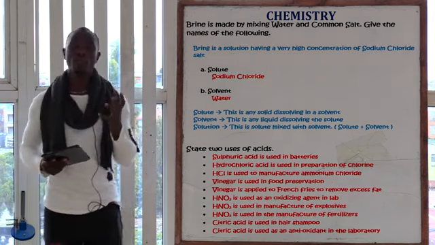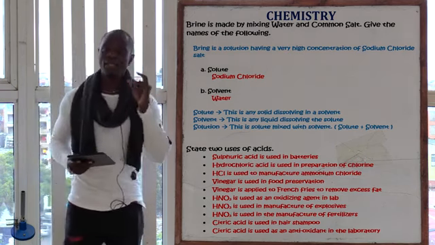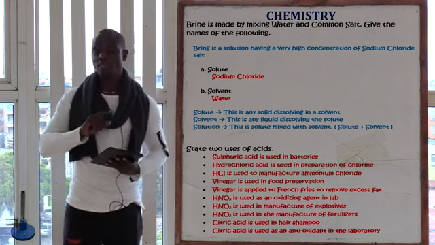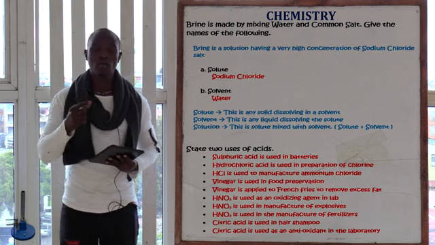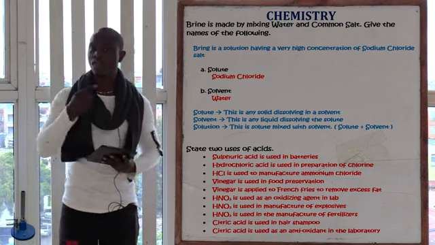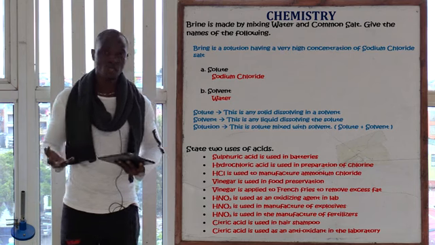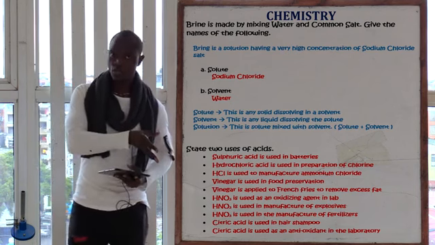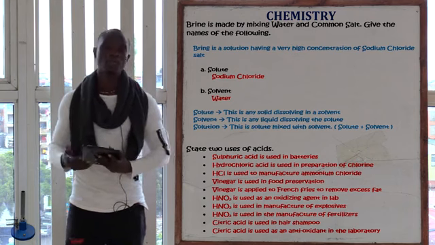So brine, what is brine? Brine is a very high concentration of sodium chloride solution. That very high concentration of sodium chloride solution is referred to as brine. So if we have said solution, it will mean that this solution has sodium chloride, which is the solute, and then it has water, which is the solvent.